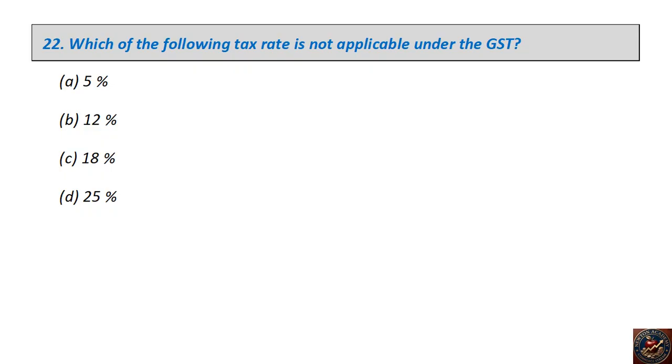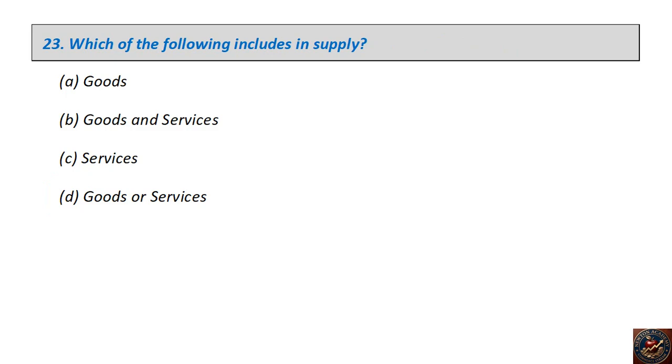The right answer is 25%. Which of the following is included in supply? Goods, goods and services, services, goods or services. The right answer is goods and services.